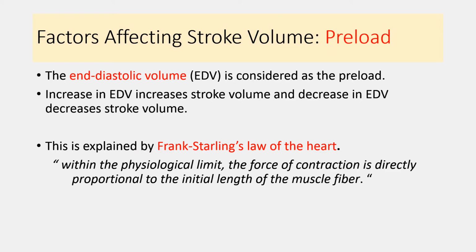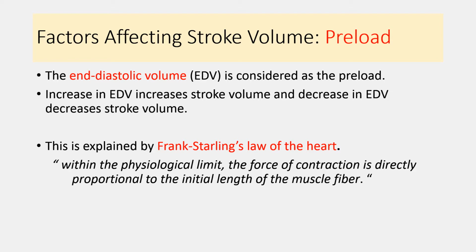The first factor which affects the stroke volume is preload. The end diastolic volume, or the volume which is remaining inside the ventricle at the end of diastole, is considered as preload because this is the amount of blood which is acting as a load against the myocyte before the contraction of the heart begins.